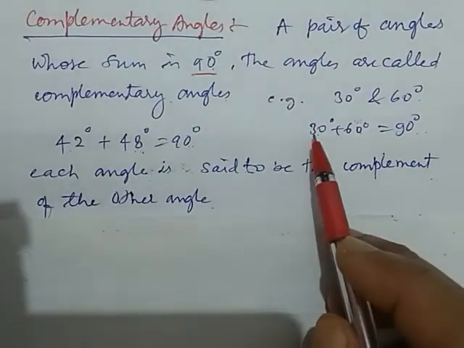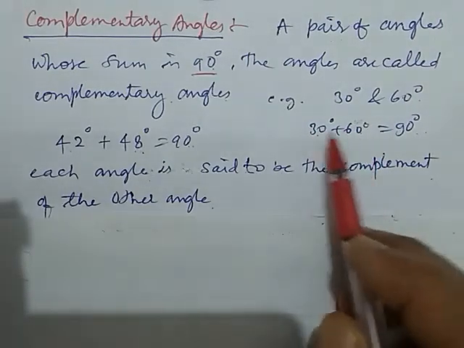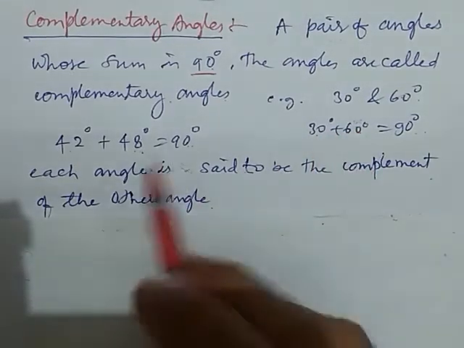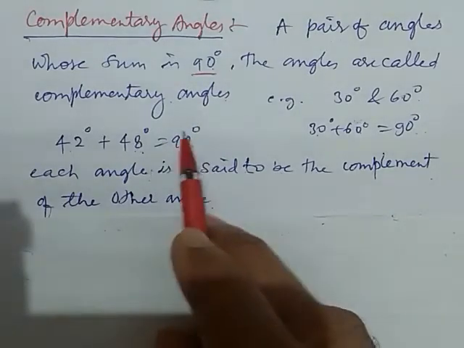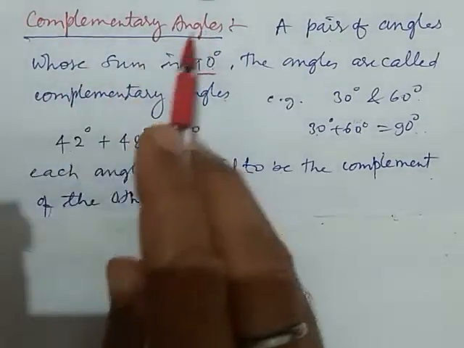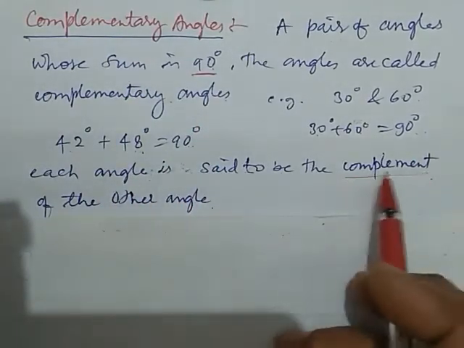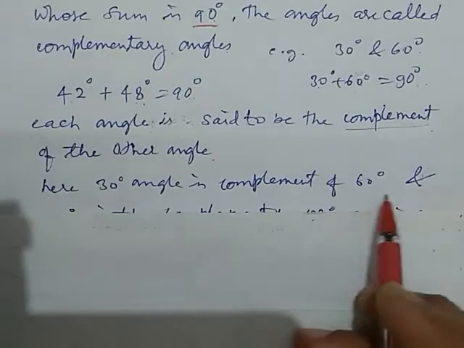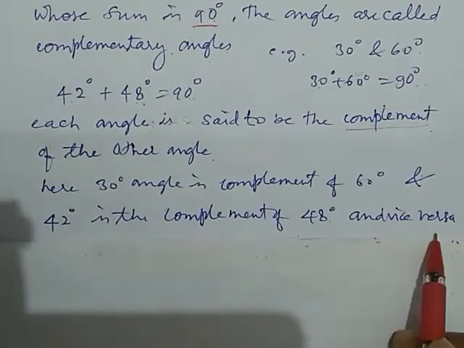Here this 30 degree and 60 degree are complement of each other. 60 degree angle is the complement of 30 degree, and 30 degree angle is the complement of 60 degree, because they have the sum 90 degree. Always remember, any pair of angles having the sum 90 degree are called complementary angles, and the angles are said to be complement of each other. Here 30 degree angle is complement of 60 degree, and 42 degree is the complement of 48 degree, and vice versa.